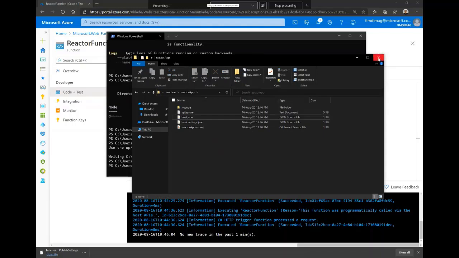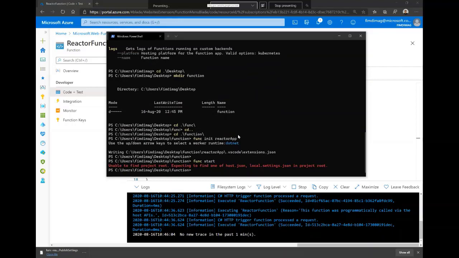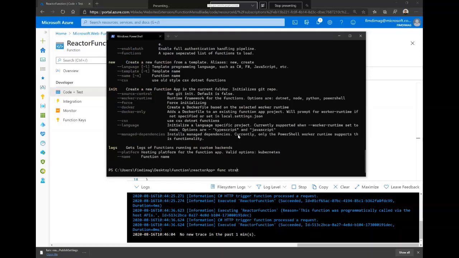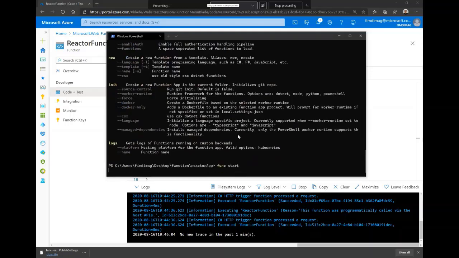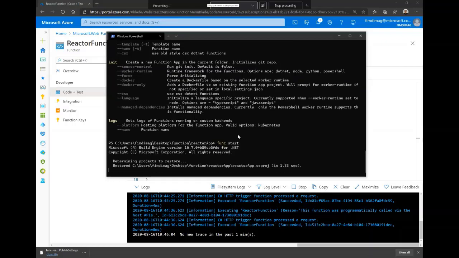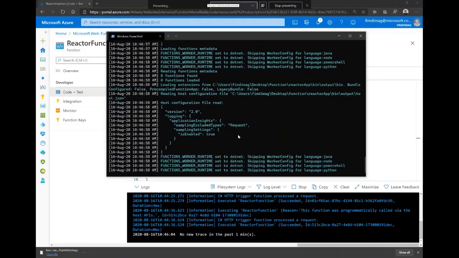And here we have nothing, but if we have a function, or we added the function, what we can do is func start here to start our function. But here, sorry, we need to access the Reactor app, and then func start directly to start here. But here we have nothing. We'll start the instance, but will not detect any function inside this project.